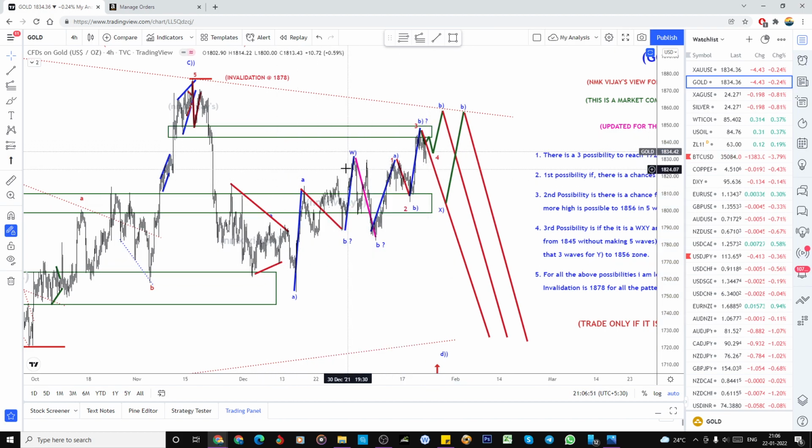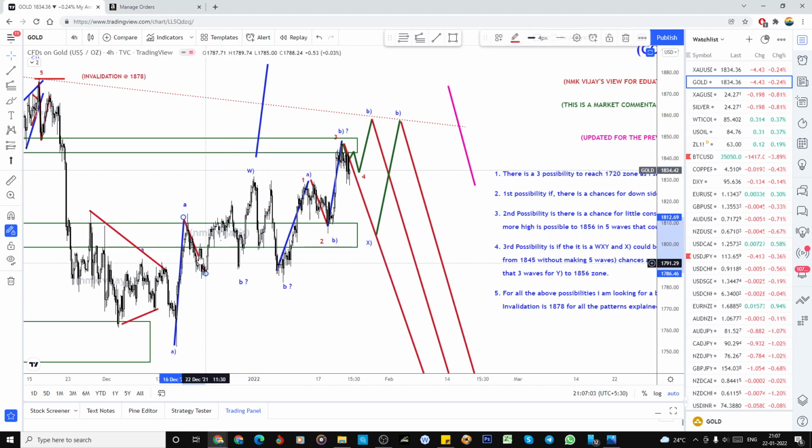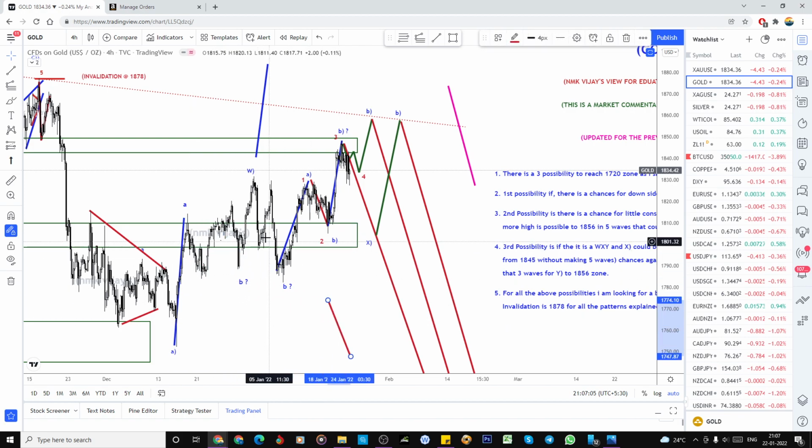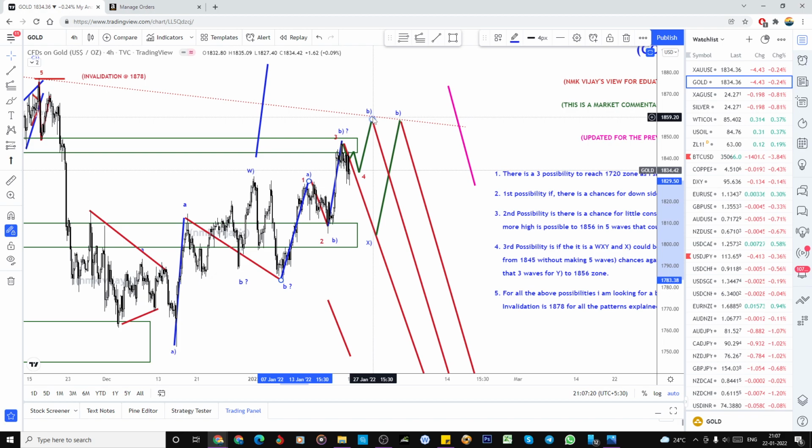So what is the next possibility? I will keep this here. So 1, 2, 3. So if that W, right, is an A. If this is the A, B, C, and this part is the connecting wave, and this is the A, this is the B. If C means 1, 2, 3, and expecting the 4 and 5.